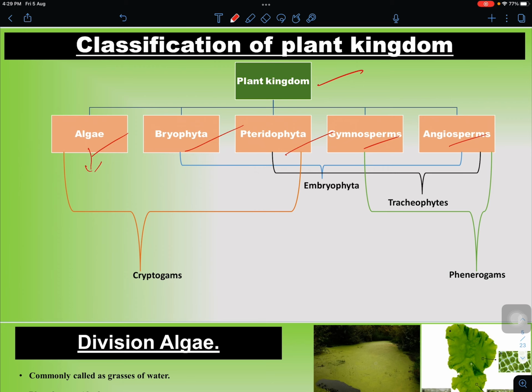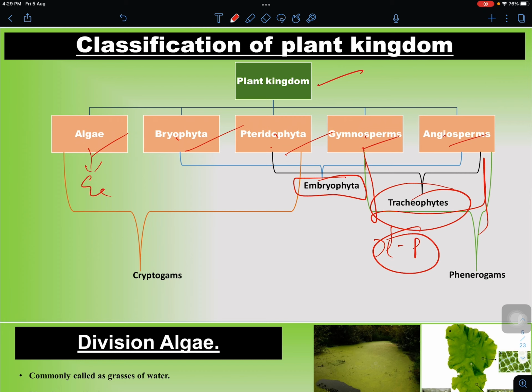Algae do not produce any embryos, whereas bryophytes, pteridophytes, gymnosperms, and angiosperms produce embryos, hence they are called embryophyta. Bryophytes, pteridophytes, gymnosperms, and angiosperms are grouped under tracheophytes because they have xylem and phloem. Gymnosperms and angiosperms are called phanerogams because they produce seeds, whereas bryophytes, pteridophytes, and algae do not produce any seeds.